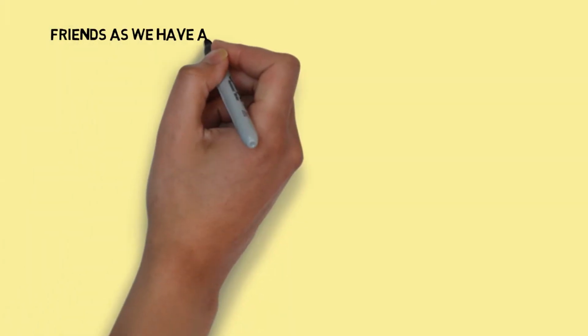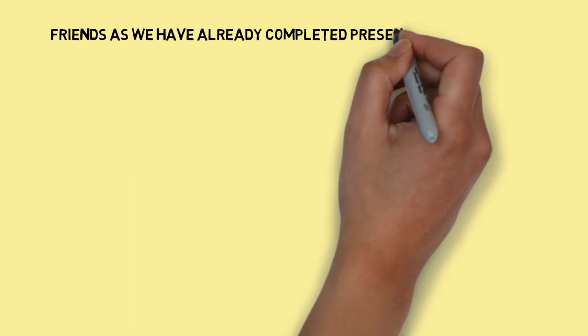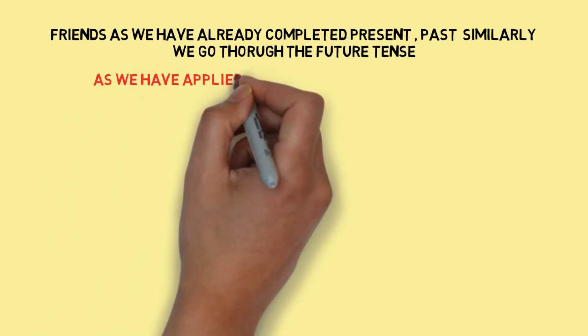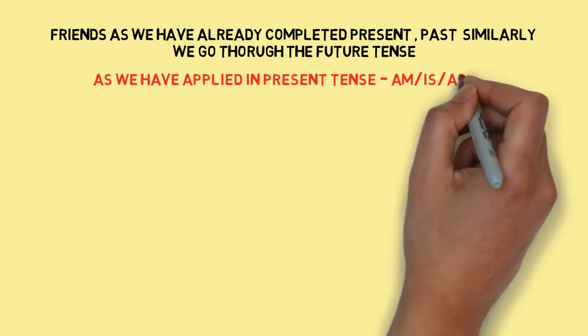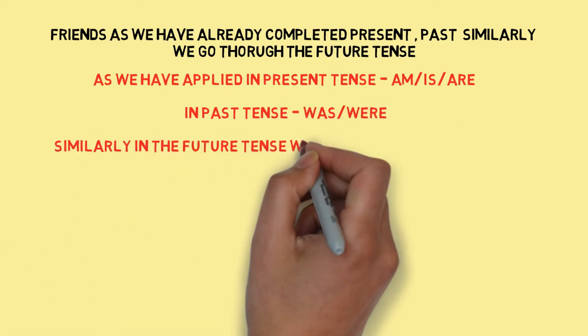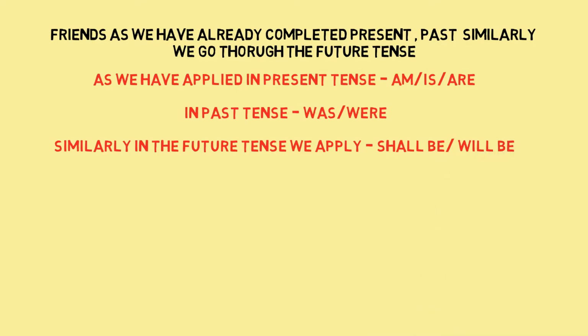Friends, as we have already completed present and past tense, similarly we go through the future tense. As we have applied am, is, are in the present tense, and was, were in the past tense, similarly in the future tense we apply shall be and will be.